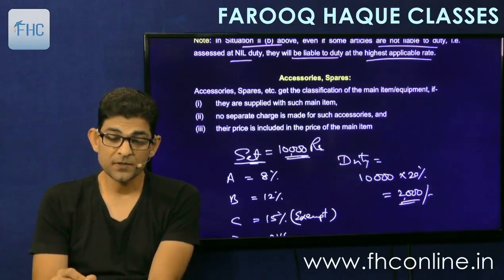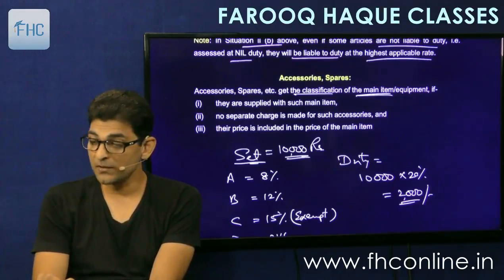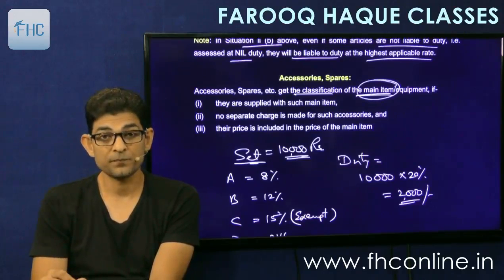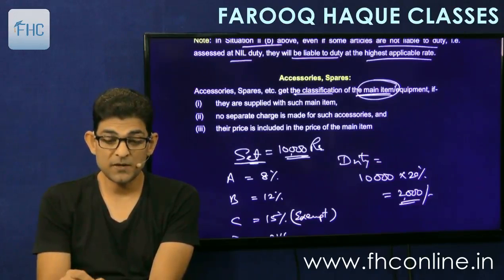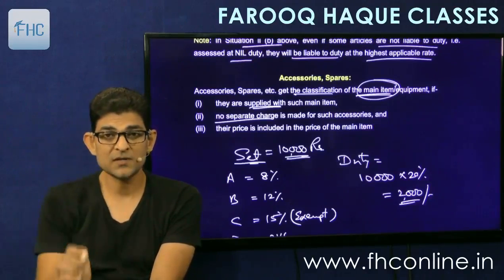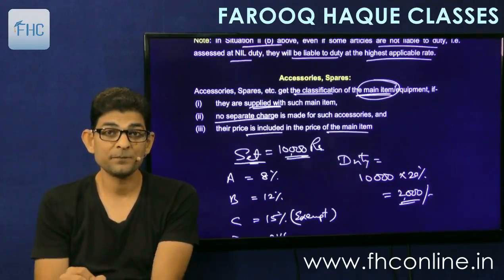So it says that accessories, spares, etc. get the classification of the main item or equipment, means the rate which is applicable to the main article will apply to accessories also, if they are supplied with such main article and no separate charge is made for such accessories. Means the value of the car includes these accessories and their price is included in the price of the main item.